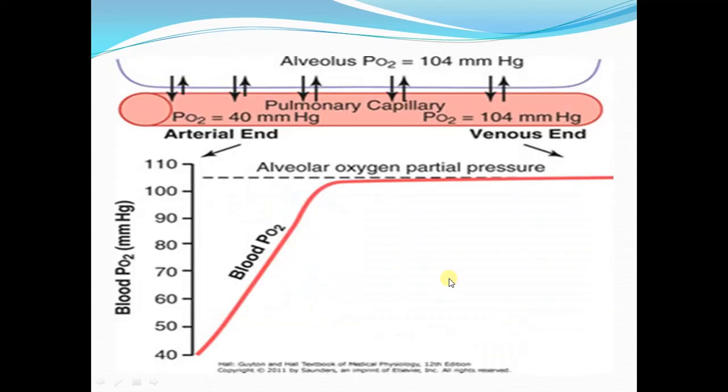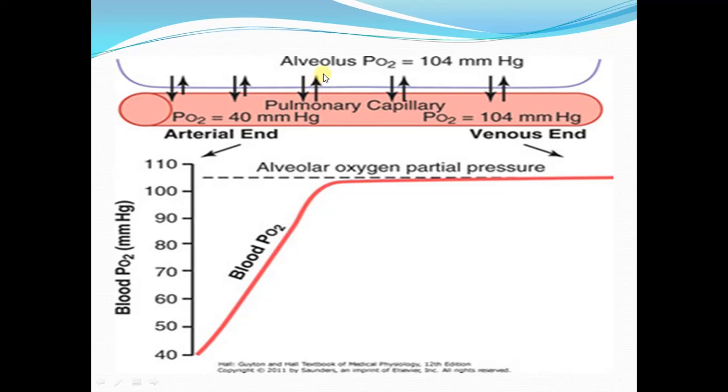Again, this is a diagram to show you the gradient of oxygen and its direction of diffusion. In the alveolus the partial pressure of oxygen is 104, and in the pulmonary capillaries the partial pressure is 40 millimeter of mercury.